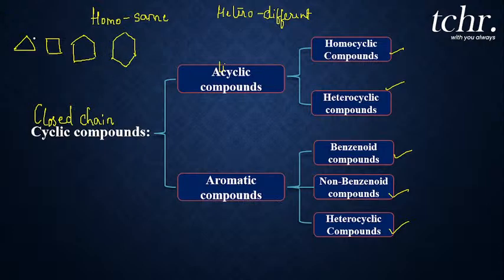As I told you in the bond line form, each end, each corner represents a carbon atom, CH2, CH2, CH2, CH2. Now how do you write the structure of cyclopentane? It is nothing but CH2, CH2. So everywhere it is CH2, that is, it is only carbon atoms, right? It is only the carbon atoms and the hydrogen atoms that take part in the formation of bonds. Apart from carbon and hydrogen atoms, you will not be able to see any other atoms there. So it is called a homocyclic compound.